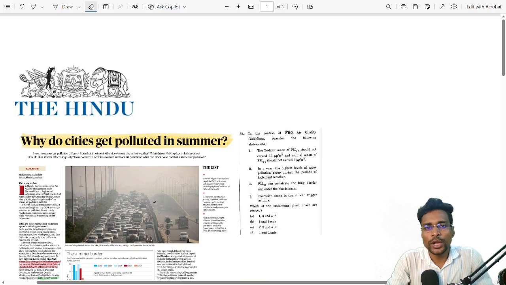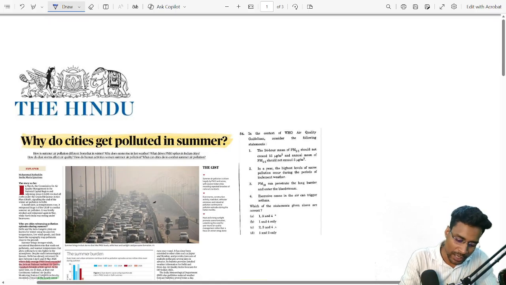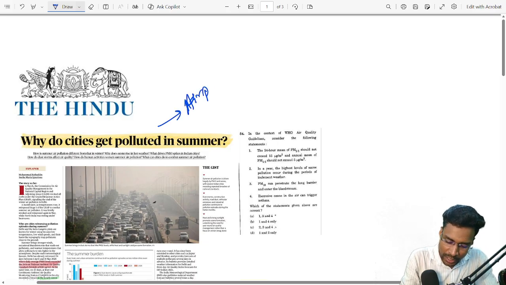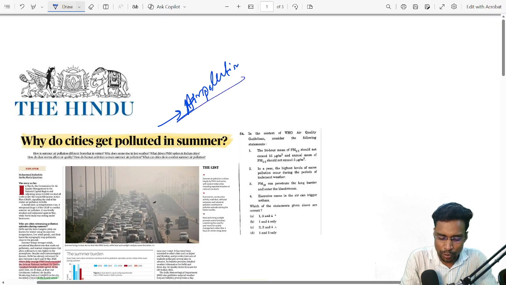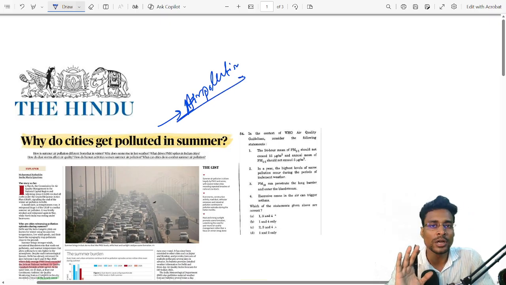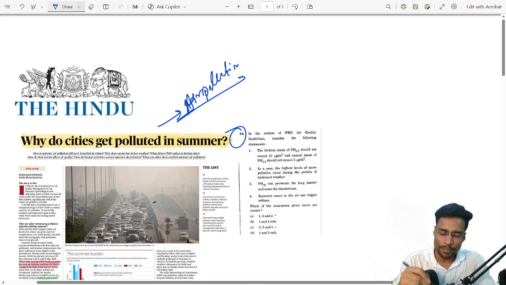My name is Milon. Today I am going to discuss one of the most important articles from today's The Hindu newspaper. As you can see the article name, why do cities get polluted in summer? The theme is air pollution. What is the micro theme? It is air pollution. And air pollution is not only important for prelims, it is also important for mains as well. Let's go through the PYQ equivalence.